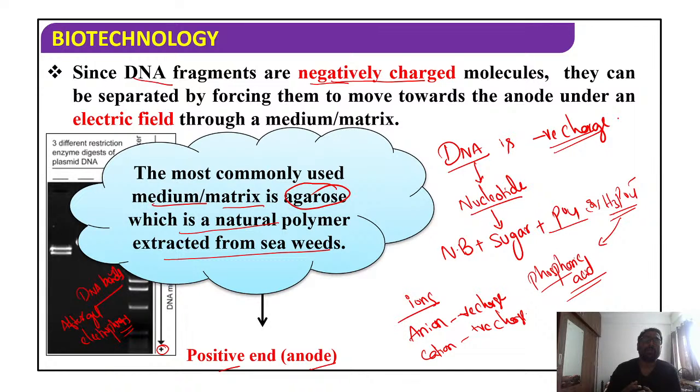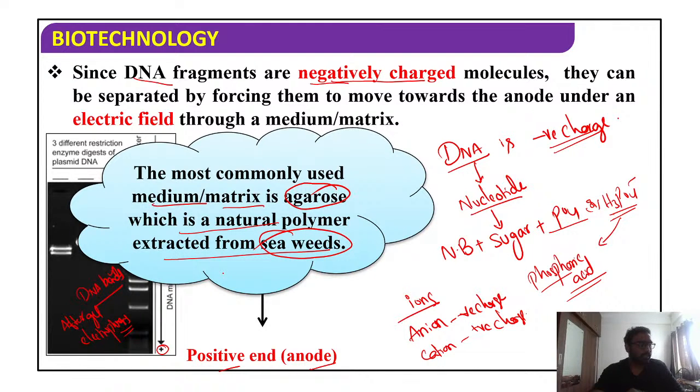Now you should have a doubt: what is agarose? Agarose is a natural polymer. From where can you extract this agarose? Yes, from seaweeds.